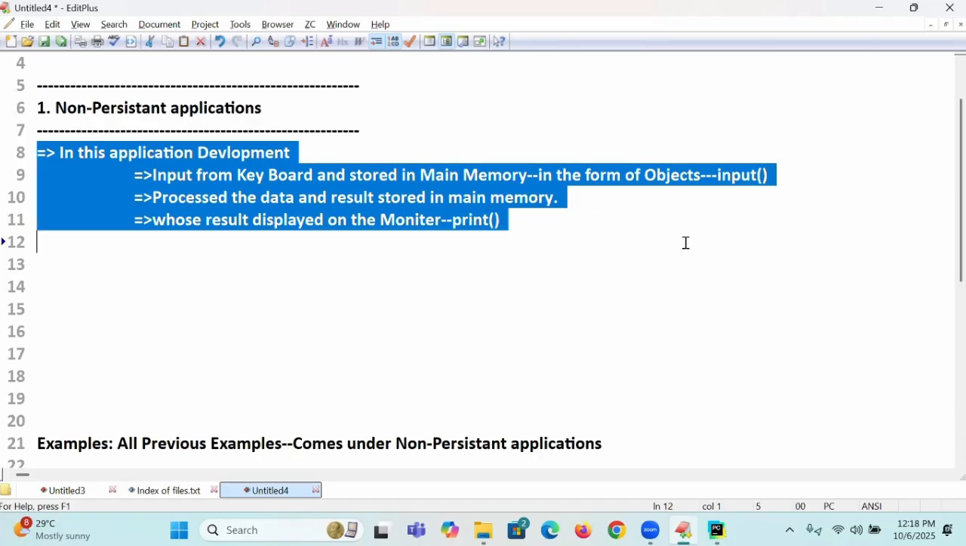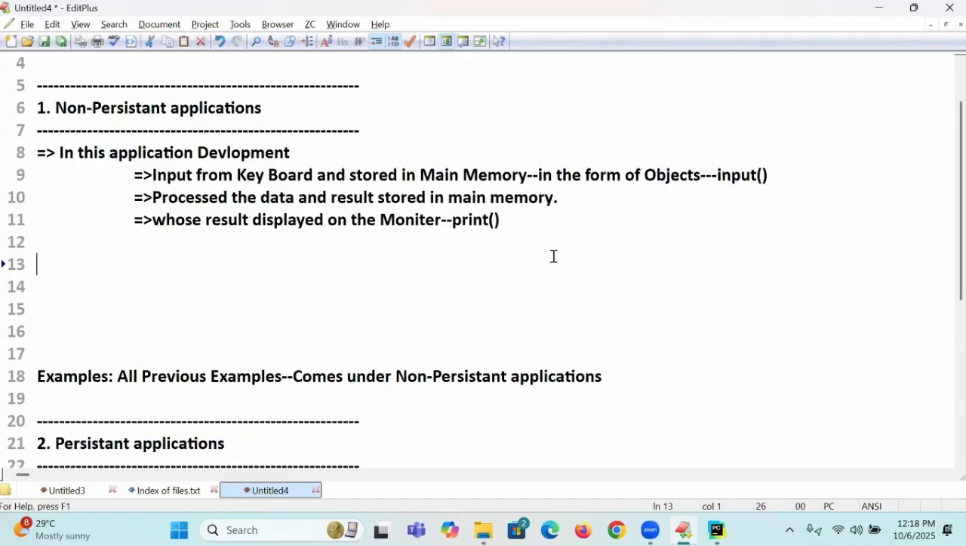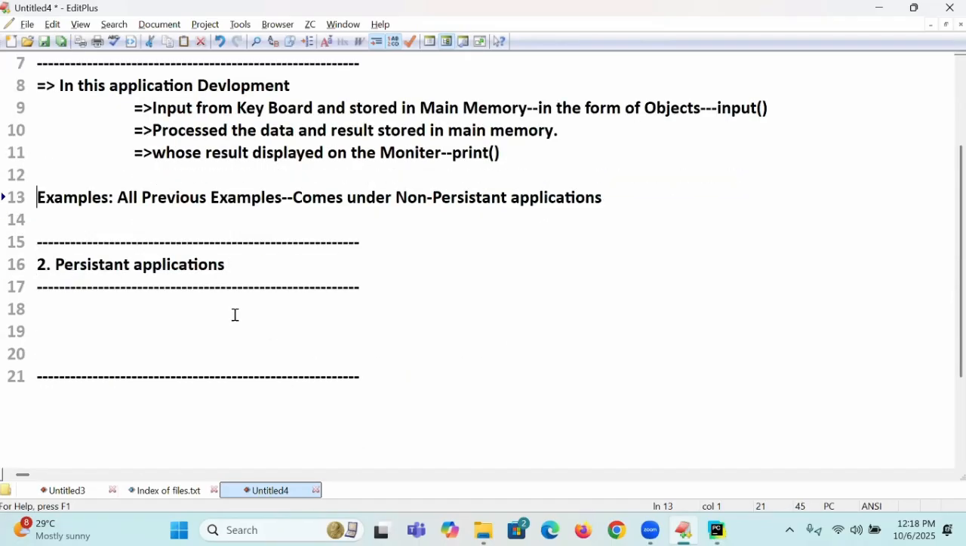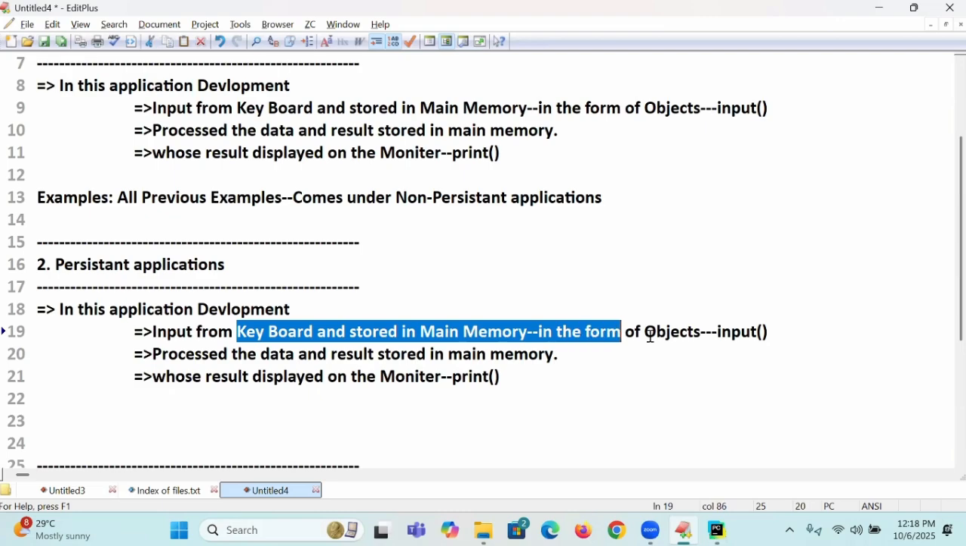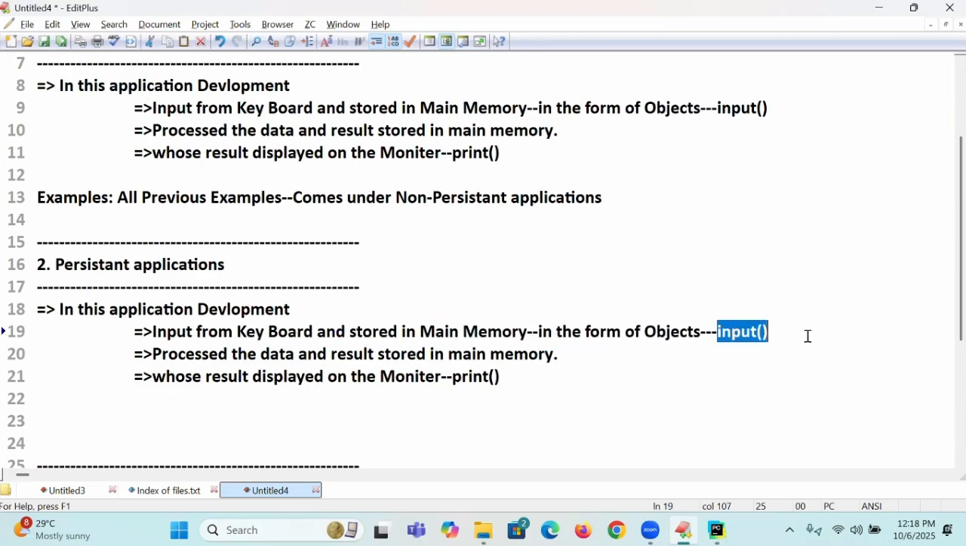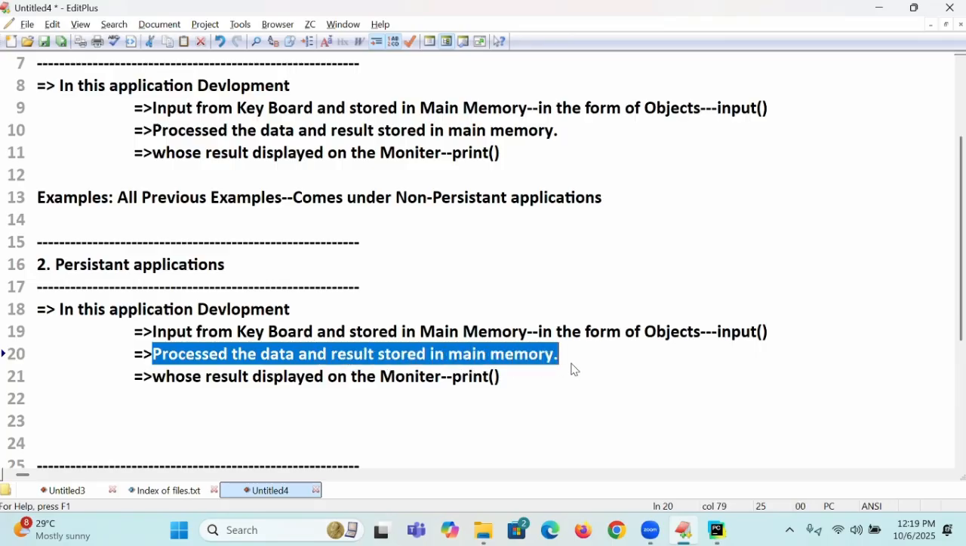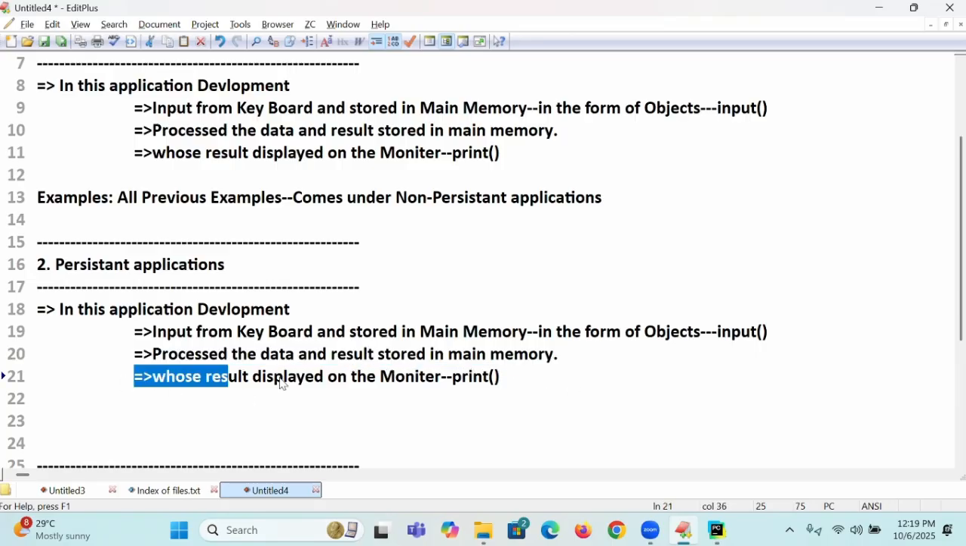So in this application development, what will we do? We take the data from the keyboard, stored in main memory in the form of objects by using the input function. No doubt in that. Process the data and the result is stored in main memory. The result is displayed by using print. That's perfect. And if we want, we can store the data permanently.